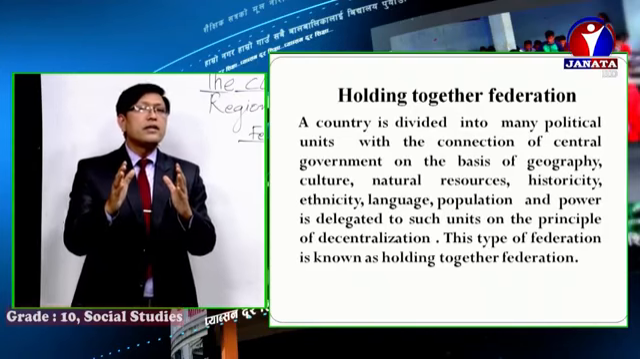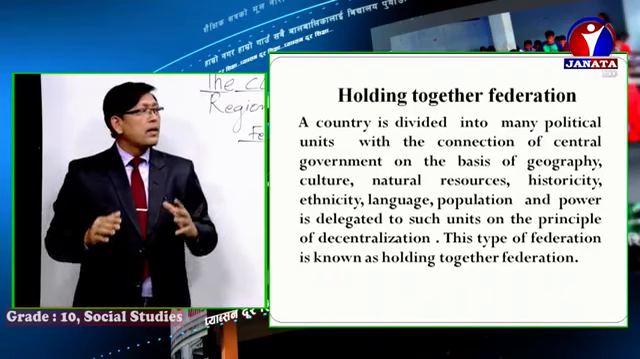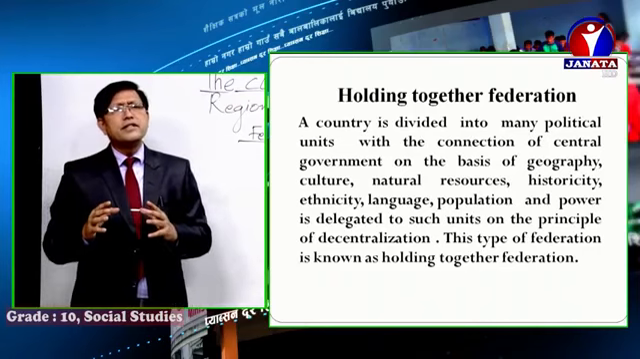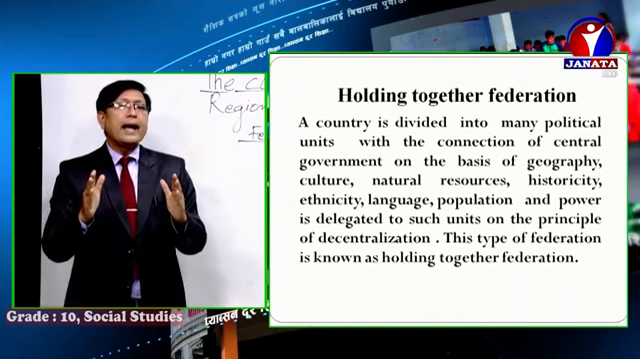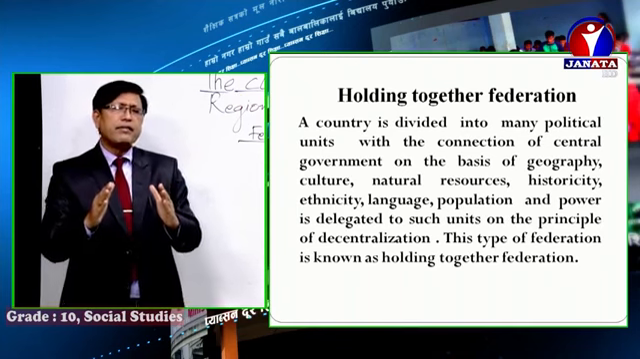Boys and girls, let me tell you once more very clearly. Holding together federation means the country is divided into many provinces, very clear. And then after, and definitely, what are the bases?